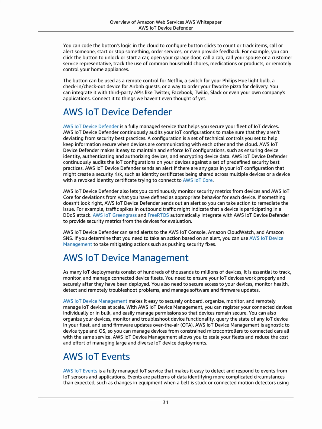AWS IoT Device Management makes it easy to securely onboard, organize, monitor, and remotely manage IoT devices at scale. With AWS IoT Device Management, you can register your connected device individually or in bulk, and easily manage permissions so that devices remain secure. You can also organize your devices, monitor and troubleshoot device functionality, query the state of any IoT device in your fleet, and send firmware updates over the air, OTA.